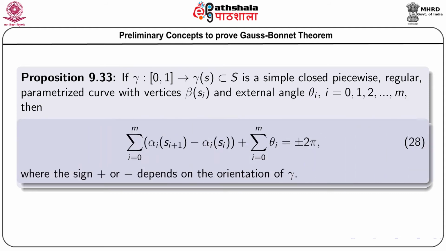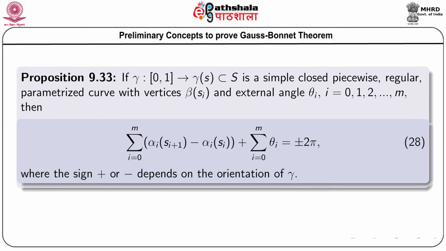Then summation I equals to 0 to m of alpha I S I plus 1 minus alpha I S I, plus summation I equal to 0 to m theta I, equals plus minus 2 pi. So, this is the theorem for turning tangents. The proof is beyond our scope. So, we just state the proposition, and this plus minus sign depends on the orientation of the curve gamma.